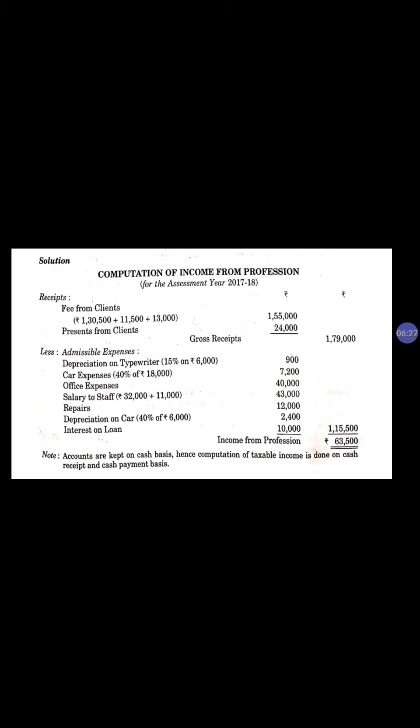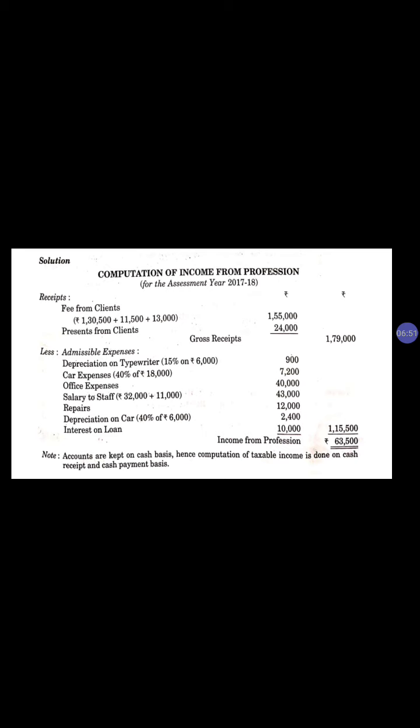And last, interest on loan. You have to assume that the loan is taken for his official professional purpose. Therefore we are considering interest on loan as an allowed expense in his profession. So total professional expenses is 1,15,500, and finally you have the answer: income from profession is 63,500.